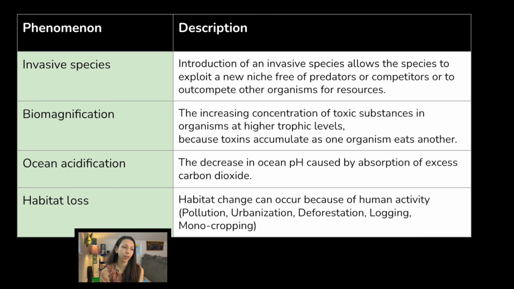Biomagnification is when we have the increasing concentration of toxic substances at higher trophic levels because they're going to accumulate one level after another. Ocean acidification, that's when pH in the ocean is going to go down as the ocean absorbs excess carbon dioxide. Carbon dioxide in the water is going to turn into carbonic acid. A couple other chemical reactions are involved too. And then habitat loss. This is going to be our number one reason that an organism is likely to go extinct or become endangered. And so a lot of different reasons can cause habitat loss.